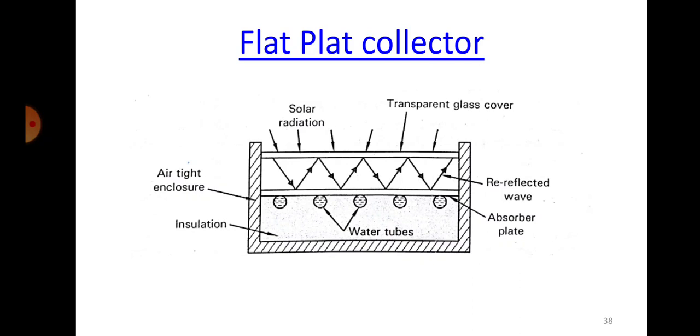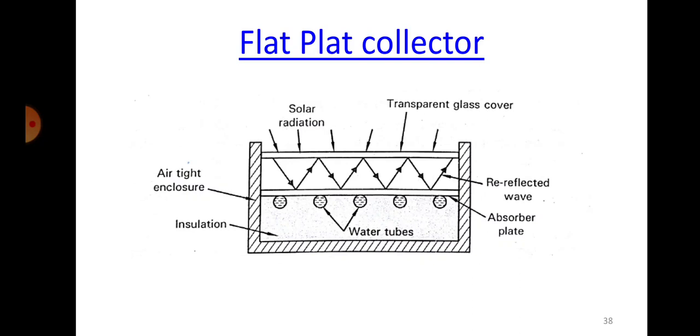If you coat any object with black in color, it will have more absorbing capacity. That means whatever the solar radiation falling on that, maximum heat will be absorbed by the material which is black. All right, so that is the reason why most of the solar collectors are painted black.